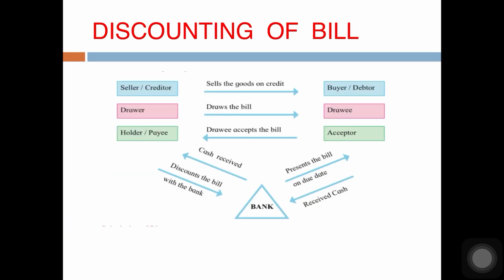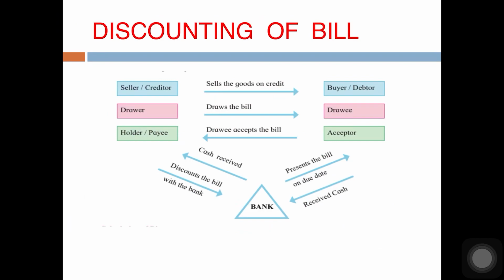Now let us see here. The seller is selling goods on credit to the buyer and he is now drawing a bill. Now he is known as the drawer. He is drawing a bill on the drawee. The drawee accepts the bill and sends it back to the drawer. This is the same thing that was done in retaining of bill.